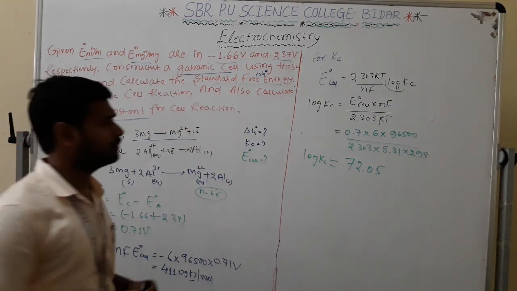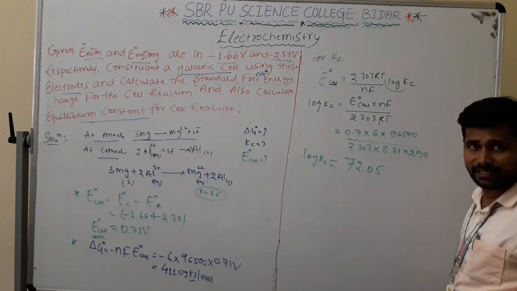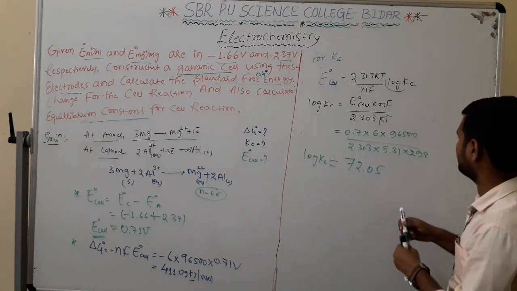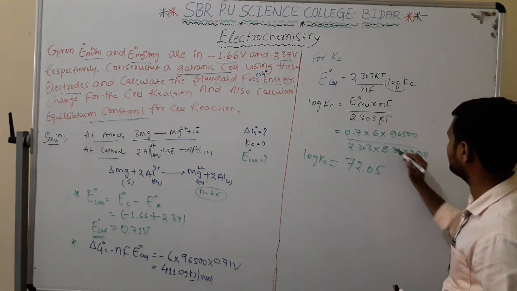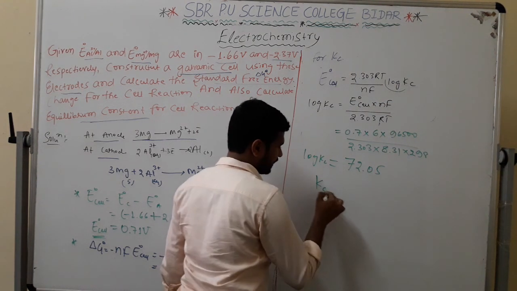Nothing else will be there, just multiplication using simple calculation. If you are doing the calculation, just calculate this. What do you get? This is 8.31, the universal gas constant. 72.05. See, I am putting the Kc as it is.